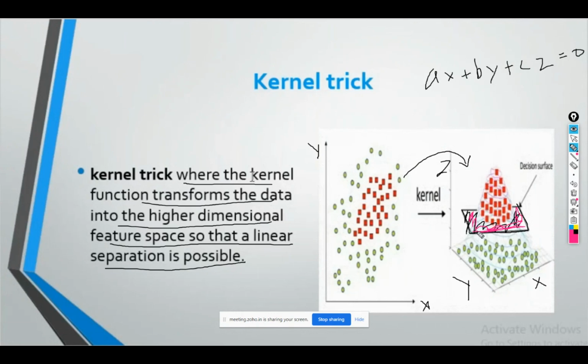Okay, am I clear to you guys now? Do you guys understand this kernel trick now or not?